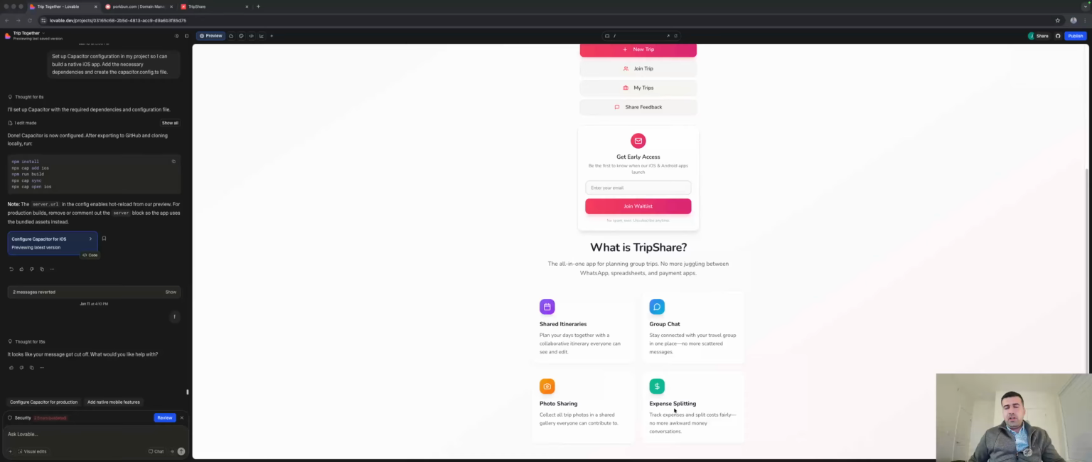Expense splitting, this is another cool feature, which is tracking the expenses and splitting them. So let's say you pay for a hotel for the trip and you want to split it with your friends. It'll calculate and show you guys who owes what to who. And I think these two features are pretty cool and I'll show you guys how it works.